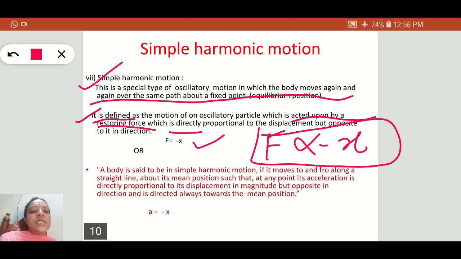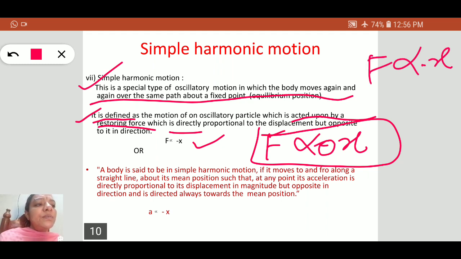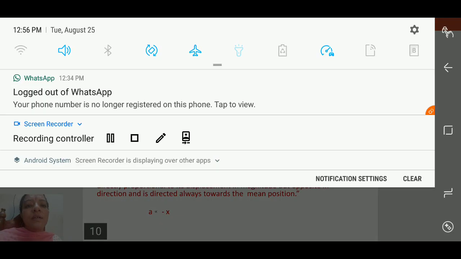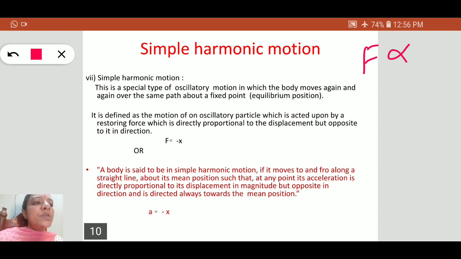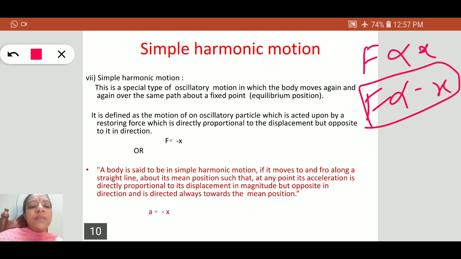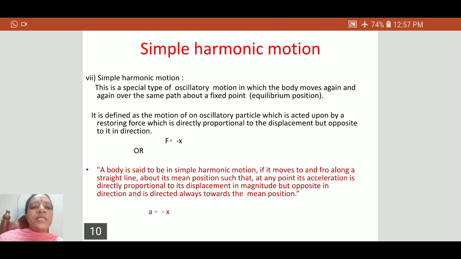Actually F is proportional to x in translatory motion, but in oscillatory motion, by placing a minus sign, we show the main difference. This minus sign distinguishes oscillatory motion from other types of motion. So F is proportional to -x.